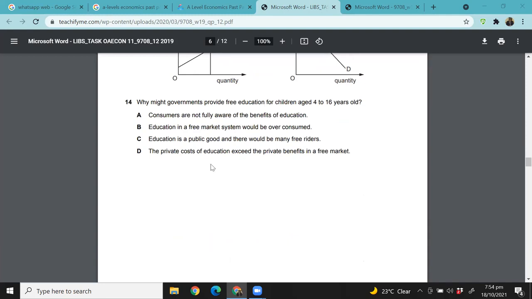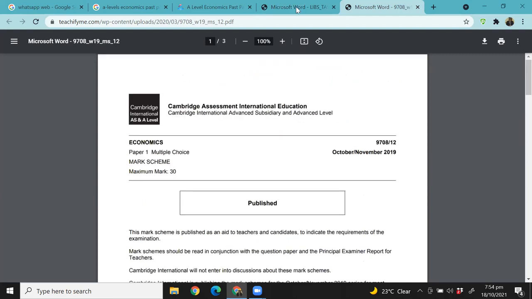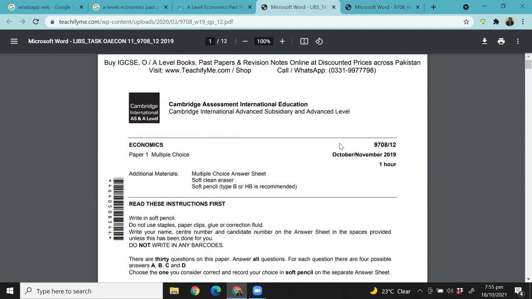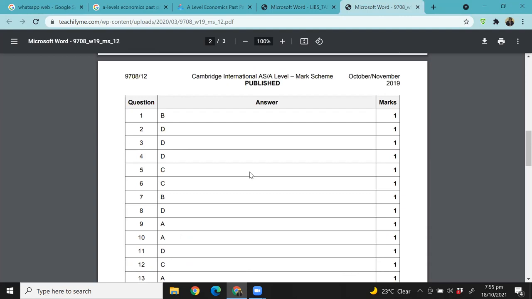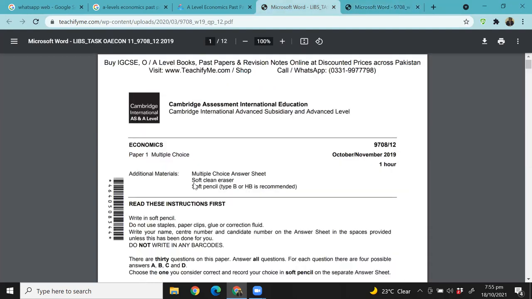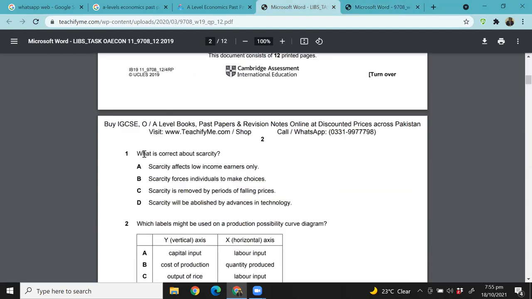Okay, now this is October, November 2019. This was also October, November 2019. Okay, so that's the correct. So for question 1, we selected B. What was the one? Let's have a look at this. So question 1, exactly. So this was the question.